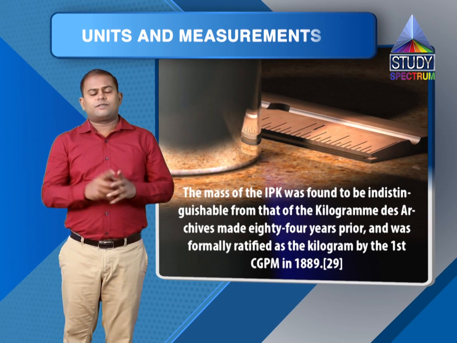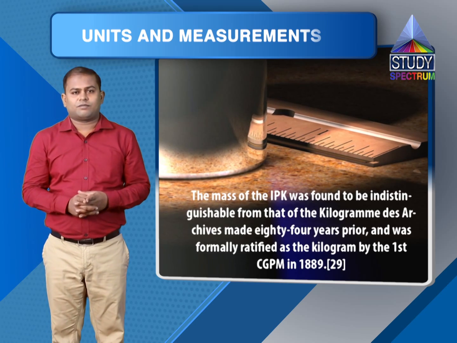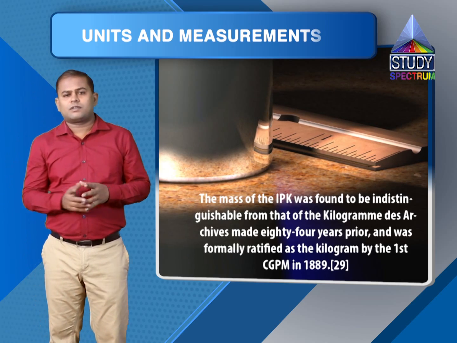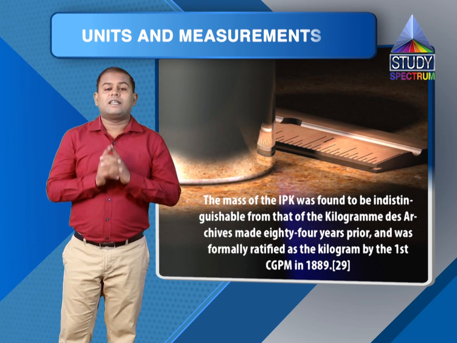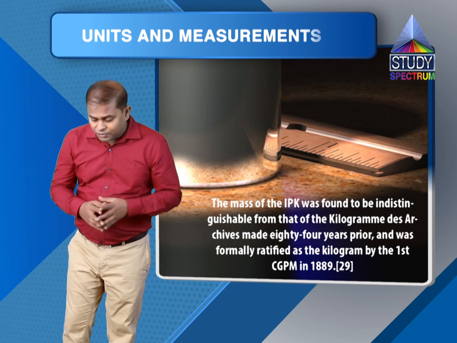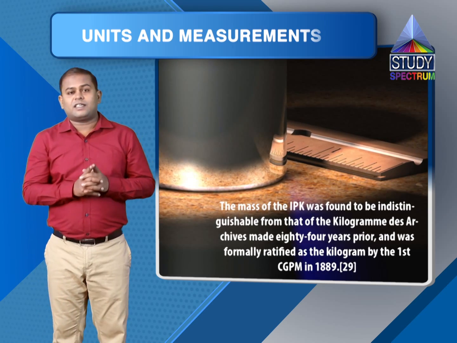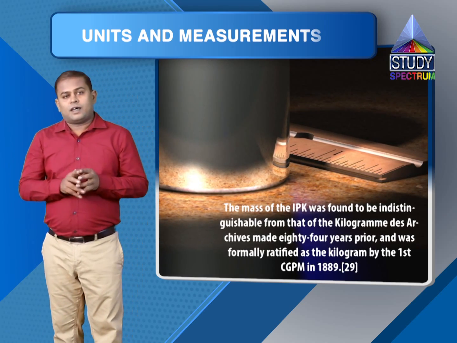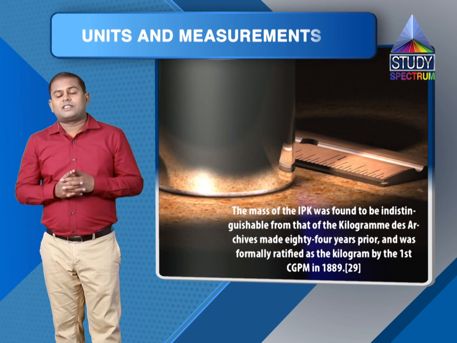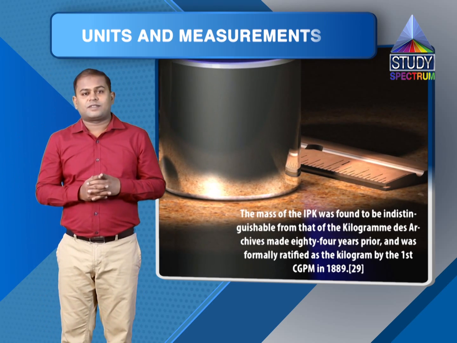Moving to the next physical quantity, that is mass. The SI unit for measurement of mass is the kilogram, and 1 kilogram in early days was considered as the mass of 1 liter of water at 4 degrees Celsius. But now the mass of 1 kg is the mass of a platinum iridium cylinder, which is kept at the International Bureau of Weights and Measures at Sèvres in France, right?